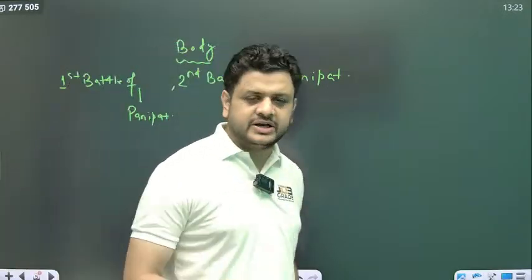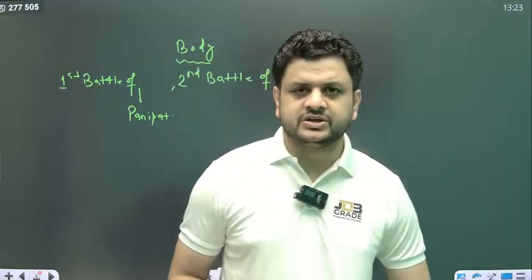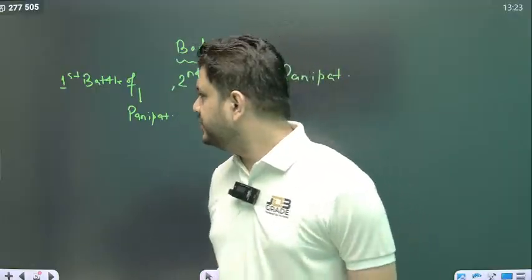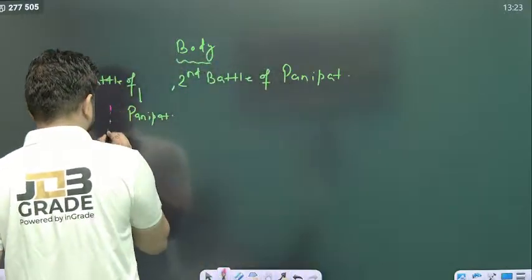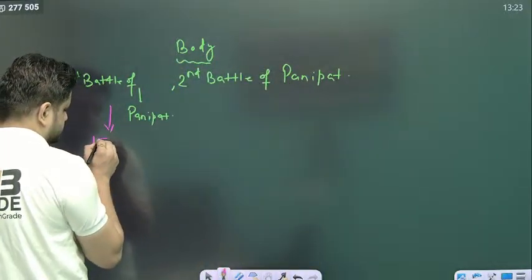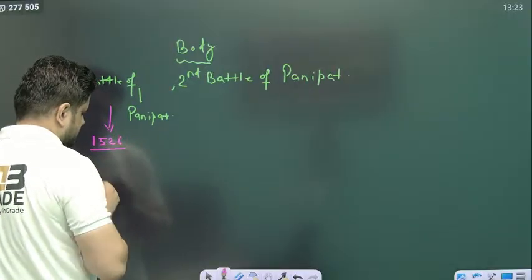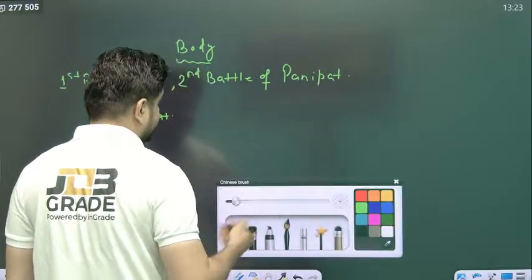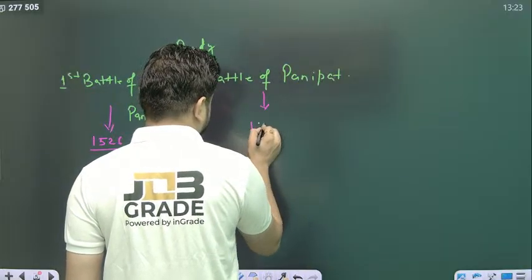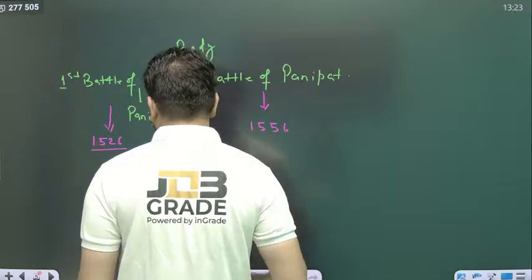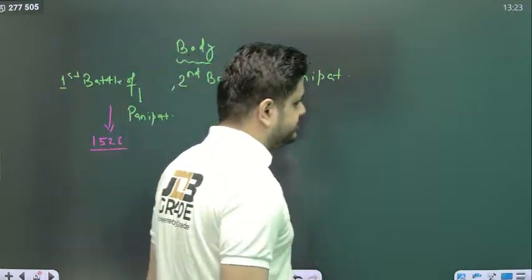The first battle of Panipat was fought between Babur and Ibrahim Lodi in 1526. And the second battle of Panipat was fought in 1556. So now, what did the first battle of Panipat do?